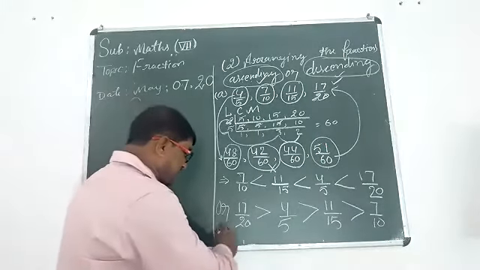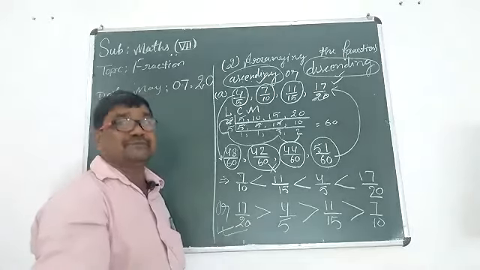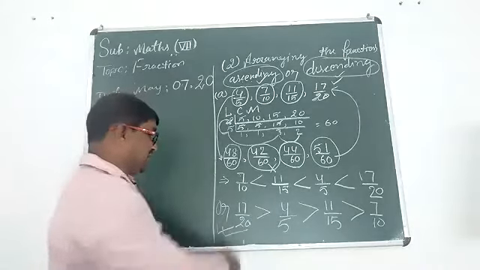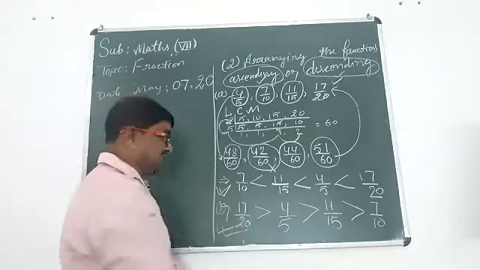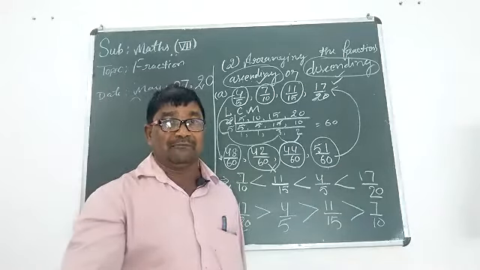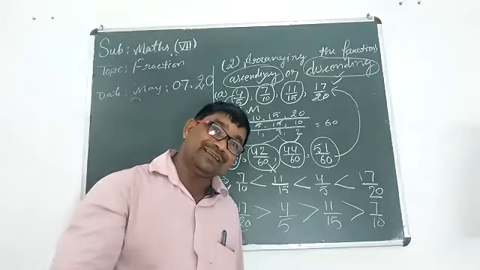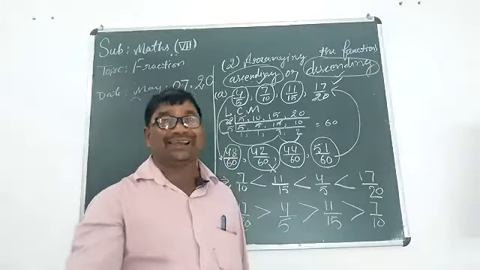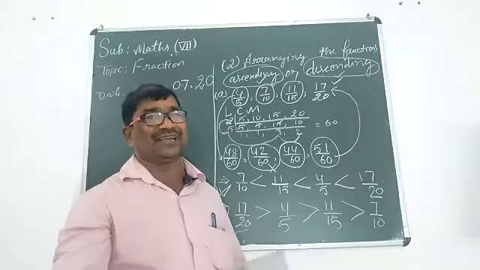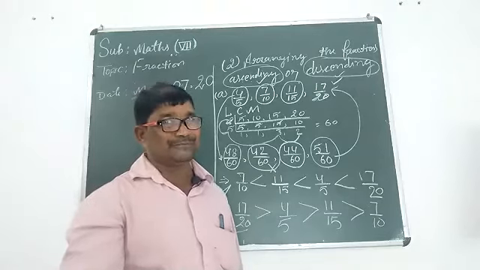Student, this system is representing descending order, and this system is representing ascending order. Manner equal, okay, but styles different. Understood?